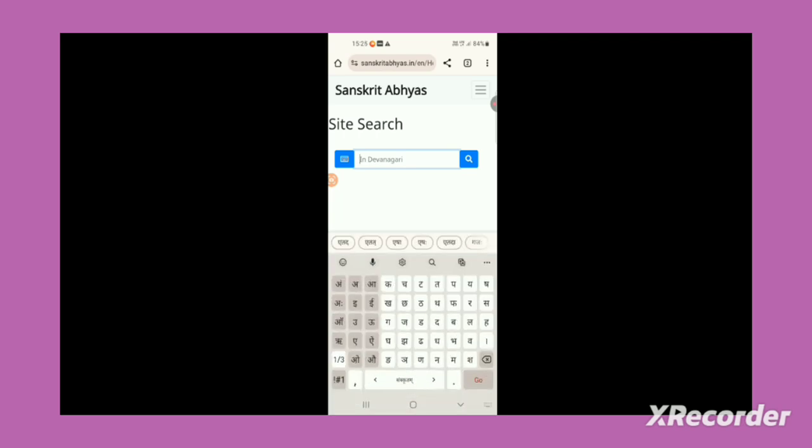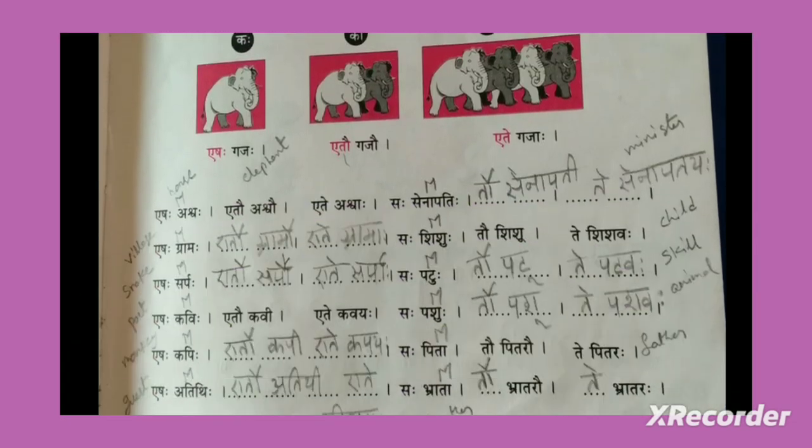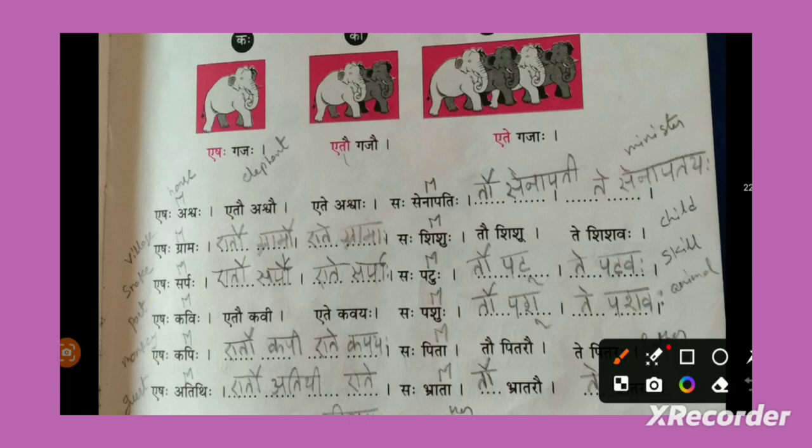Now what do you need to know? You need to know the forms of this. Yeshaha, etau, ete, right? You know only yeshaha. You don't know the dual form and the plural form of yeshaha, right?